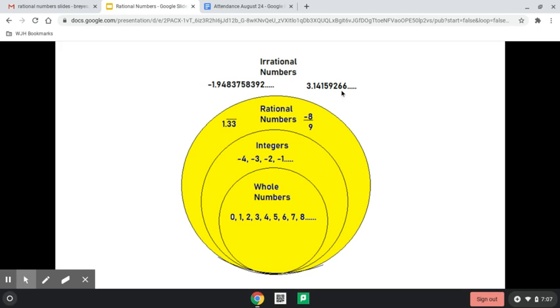Pi is actually an irrational number that we use a lot. You might not have used it yet. If that's the case, you will use it in this class, or at least when you're in 8th grade.